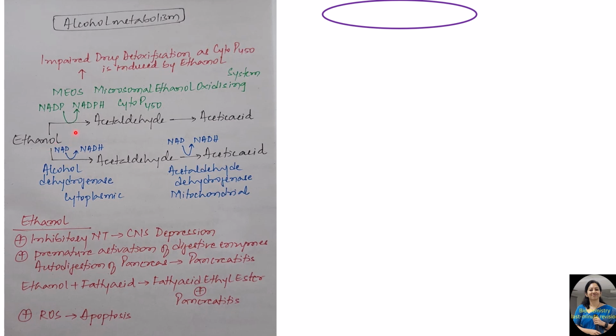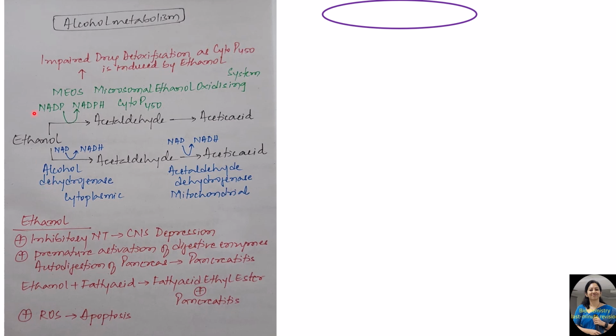The other pathway by which alcohol is metabolized in the body is the microsomal ethanol oxidizing system, which uses NADPH to oxidize ethanol to acetaldehyde, and NADP gets reduced to NADPH. This uses cytochrome P450. Further, acetaldehyde gets oxidized to acetic acid by the acetaldehyde dehydrogenase enzyme. Now, this cytochrome P450 is induced by ethanol, and this will impair drug detoxification and rapidly clear drugs whenever consumed by a chronic alcoholic individual.